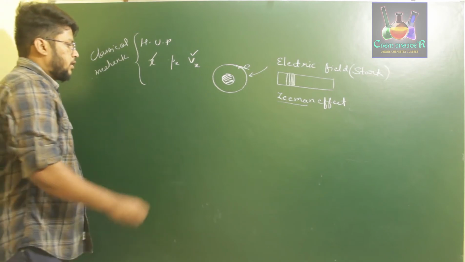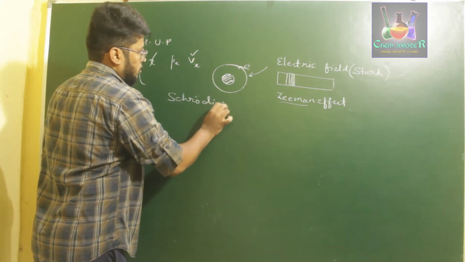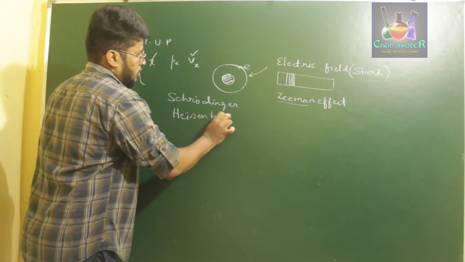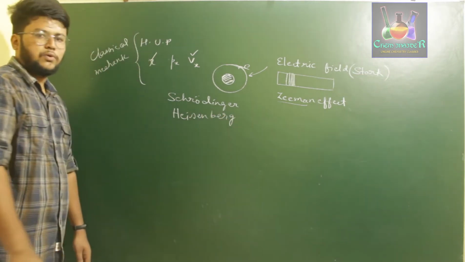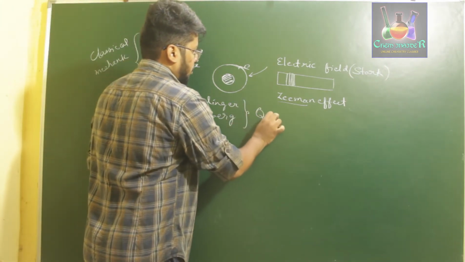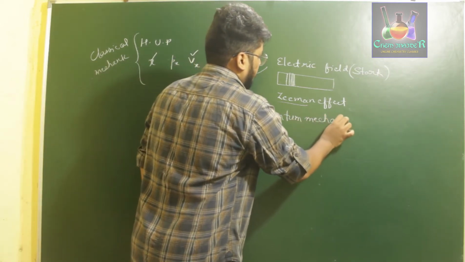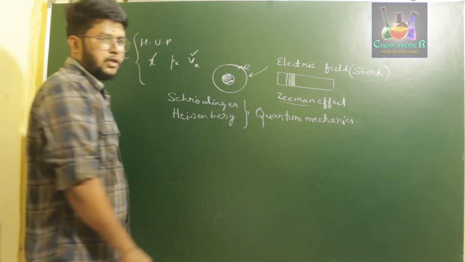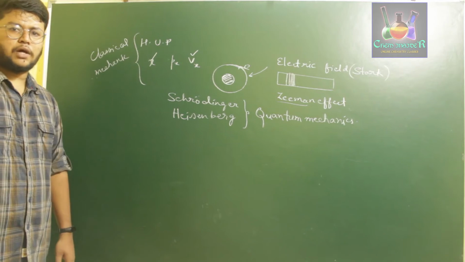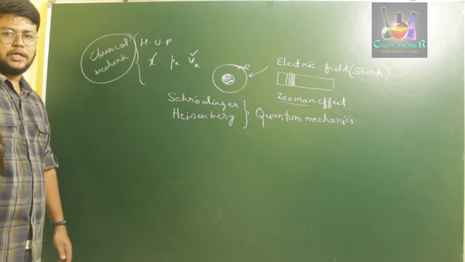So therefore later scientists Schrödinger and Heisenberg put forth a new type of mechanics called quantum mechanics. They gave a new type of mechanics in order to explain the properties of microscopic particles. If you are discussing the macroscopic level, you can easily consider the classical laws of physics or classical mechanics.